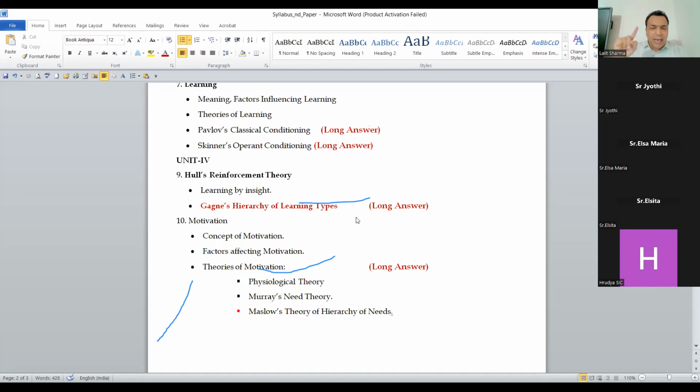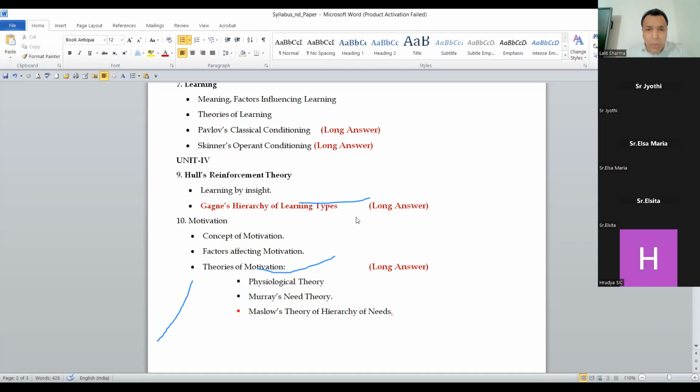After that, guys, one thing is very much important. In every question, you have to remember, you have to give the educational implications. Okay, guys. Even in the last 2-3 pages, there should be the educational implications. Even if the question comes on Skinner's operant conditioning or the Pavlovian theory, it is also called the Pavlovian theory, classical conditioning.